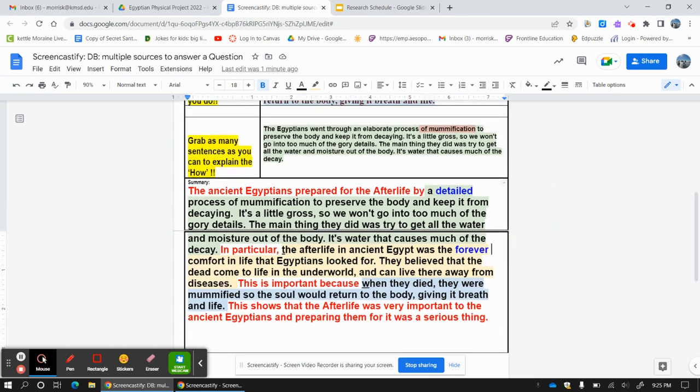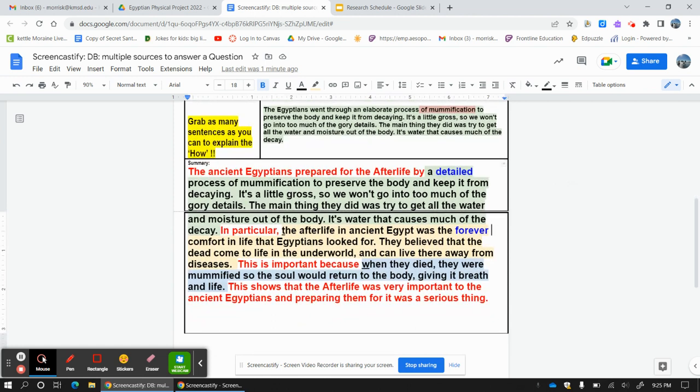I'm going back over my summary here. The ancient Egyptians prepared for the afterlife by a detailed process of mummification. Okay, I'm reading through it. You know what? As I'm reading through it, it says from my notes, because I have it here in my notes, it's a little gross, so we won't go into much of the gory details.